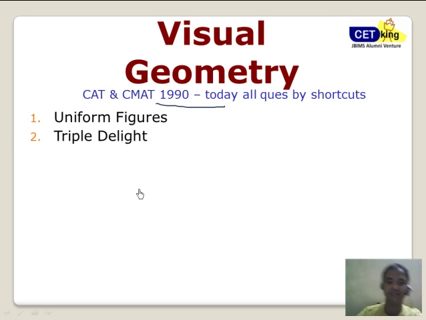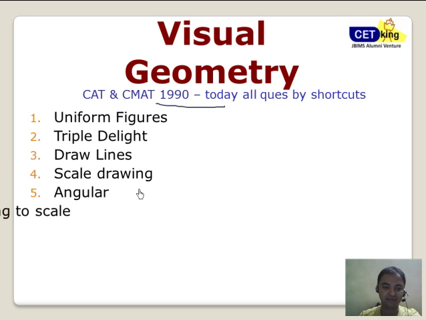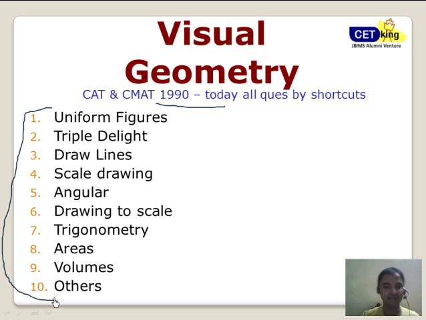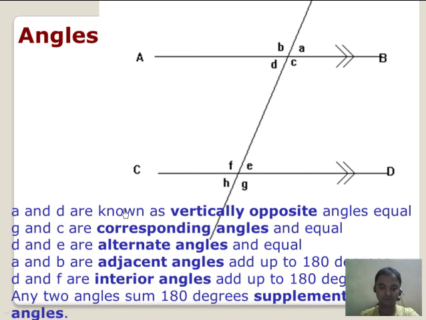Uniform figures, triple divide, draw lines, scale drawing, angular, draw to scale, trigonometry, areas, volume, others. So these are the 10 areas where we are going to focus, or these are my 10 main shortcuts which I'm going to use to solve every question of the last 20 years of CAT without any formula. I'll pick up one of them in the coming video. So in this video I'm just going to talk about the scope. So starting with the angles.